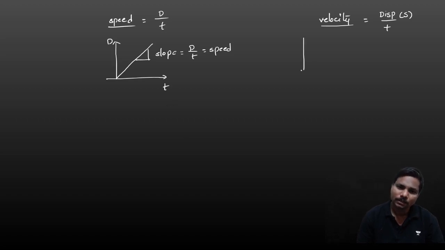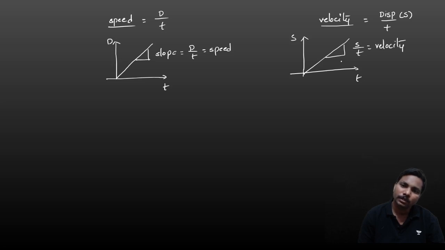Here the slope of displacement and time, that is only the question. Displacement time. So the change in displacement by time is velocity. So the slope of displacement versus time gives velocity.